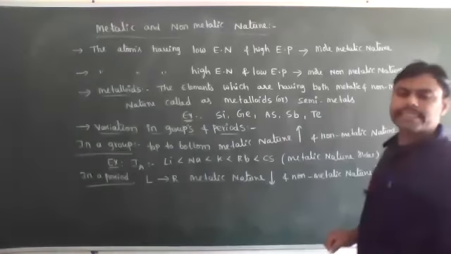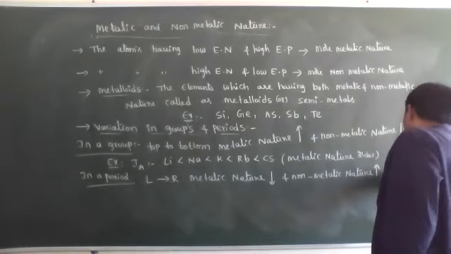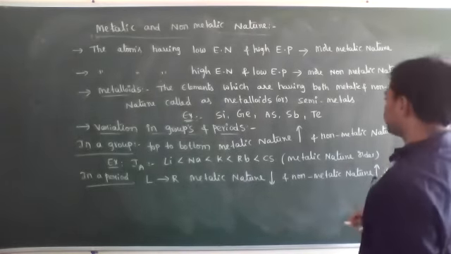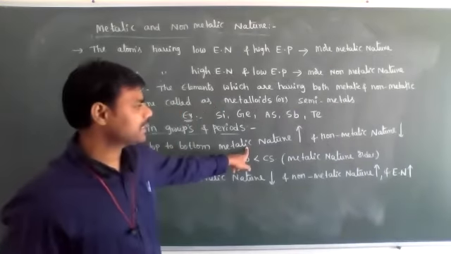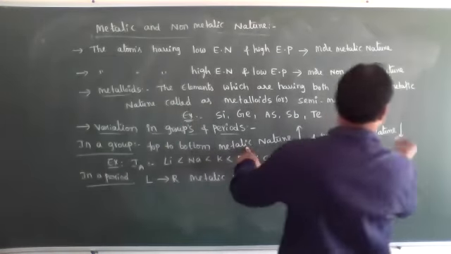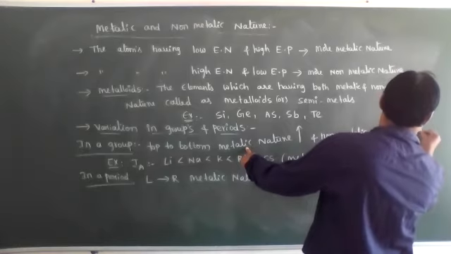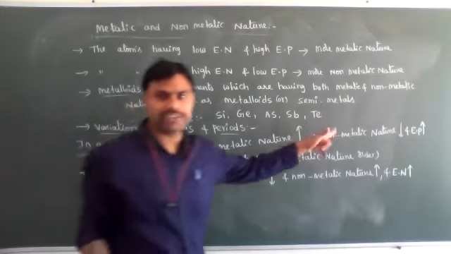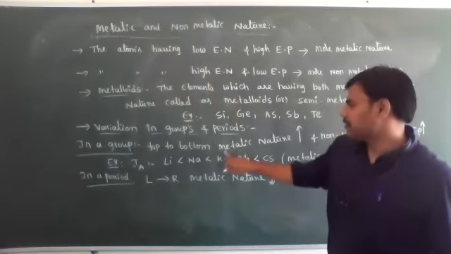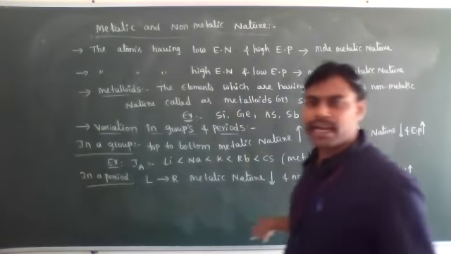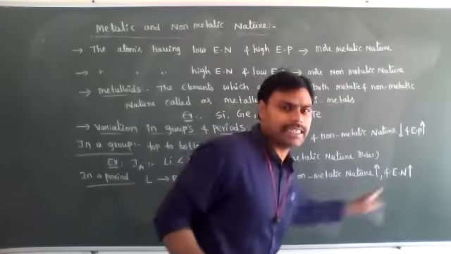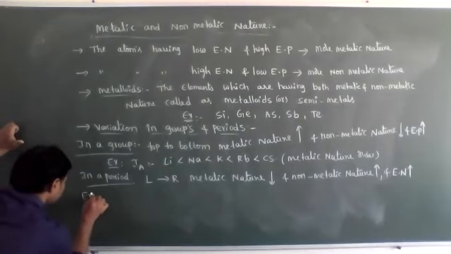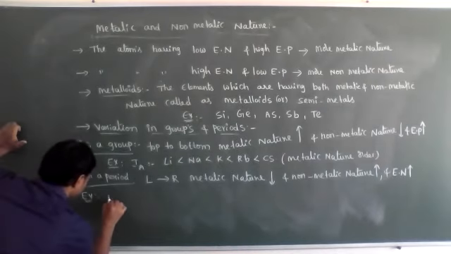Why is non-metallic nature increasing in a period? Because electronegativity is increasing. But in a group, why is metallic nature increasing? Because electropositivity is increasing from top to bottom. That's why metallic nature is increasing. In a period left to right, electronegativity is increasing, so non-metallic nature increases. Let's see one example. Non-metallic nature ion.